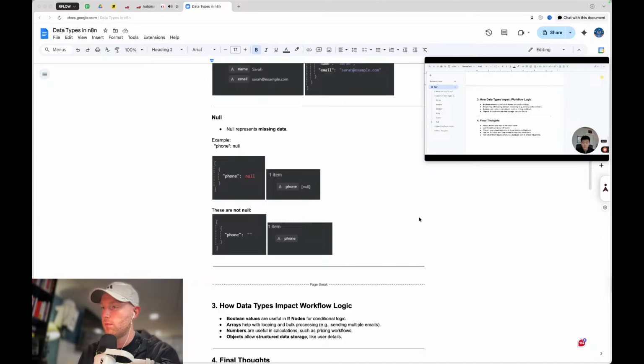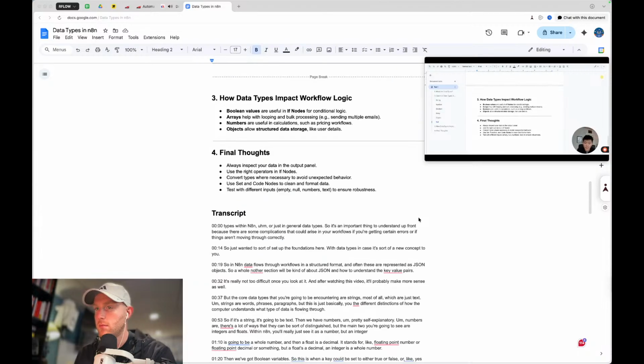So just got to watch out for that. So as far as how data types impact workflow logic, not diving too deep into here, just wanted to give a good understanding of what they are, the differences between them. Boolean values can be really useful for if nodes when you're checking conditional logic.